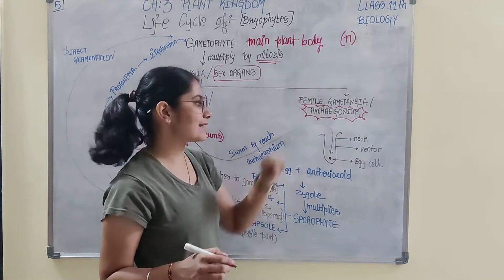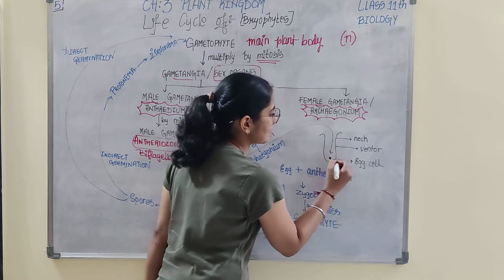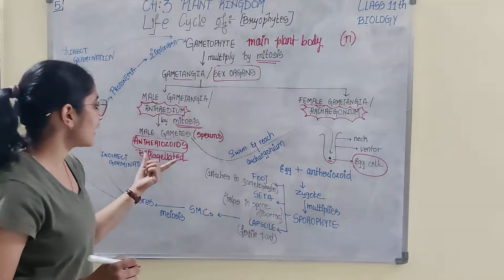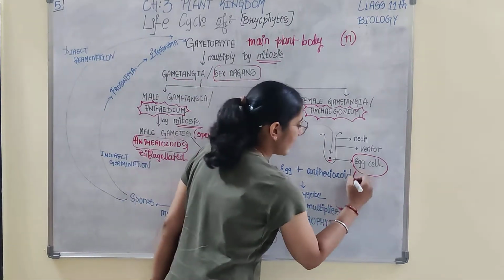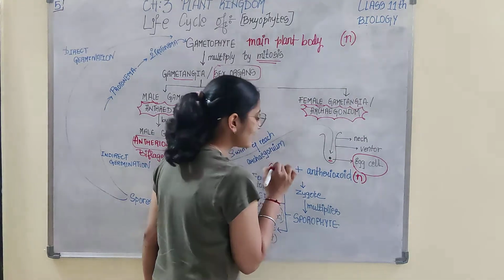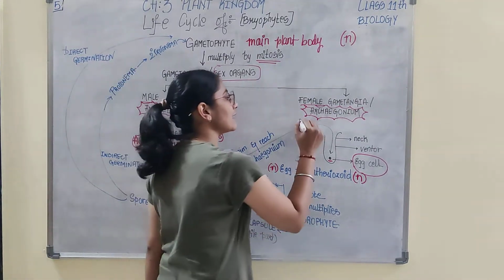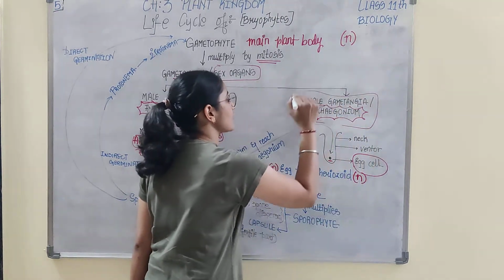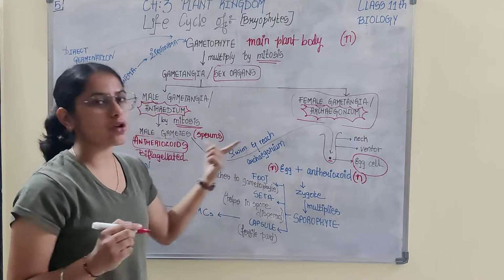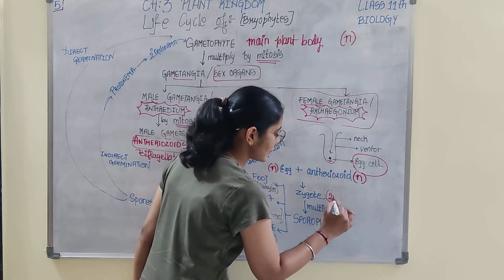Archegonium is the female sex organ and consists of egg cell. So the antheriozoids, which are haploid, and the egg cell, which is haploid, when they combine, fertilization takes place inside the female sex organ archegonium. Here the antheriozoid fuses with egg cell and forms zygote, which is diploid.